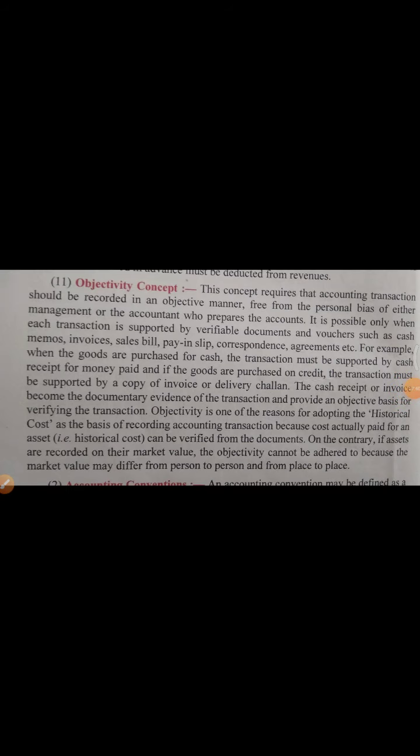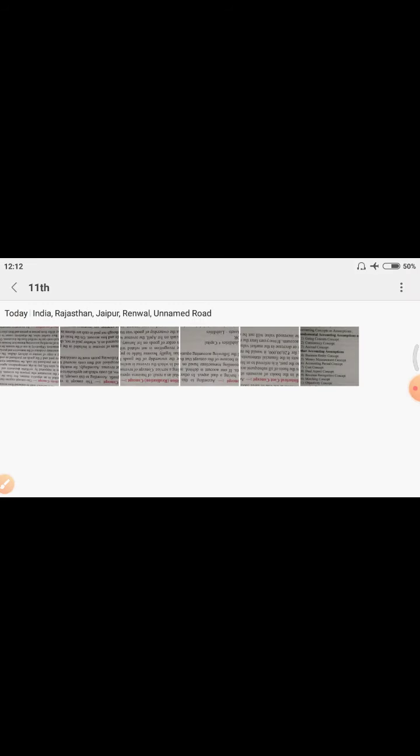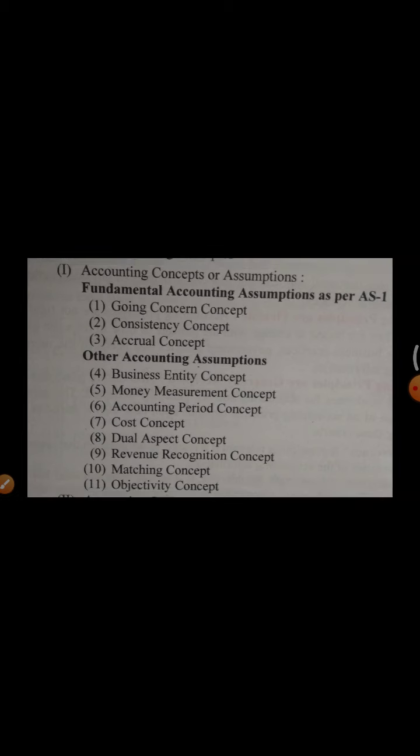So as we discussed, there are total 11 concepts. These are the first part of accounting principles. Out of these 11 concepts, 3 are fundamental concepts, basic concepts that every business has to follow. These basic concepts are going concern concept, consistency, and accrual. These are basic concepts that every business has to follow, and the remaining 8 concepts are other accounting assumptions that are not compulsory for every business. If they want, they can.